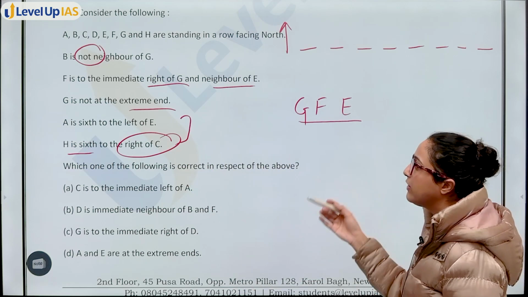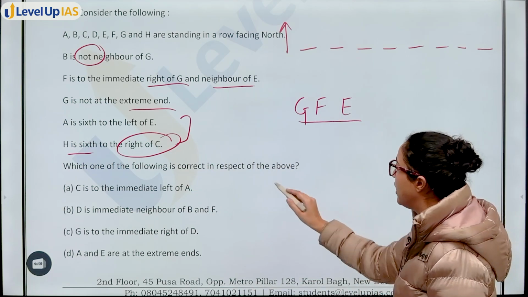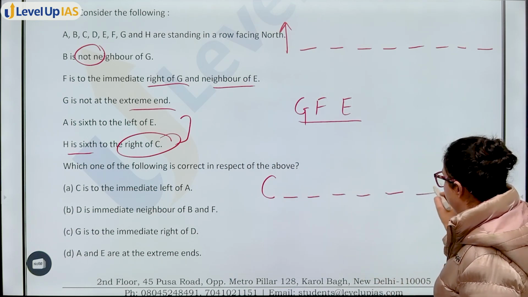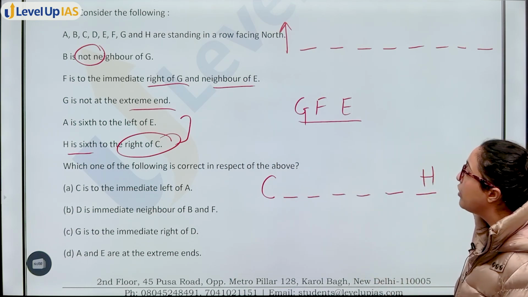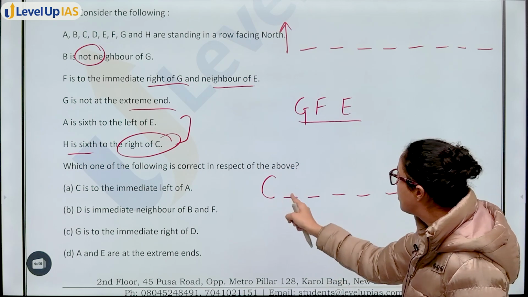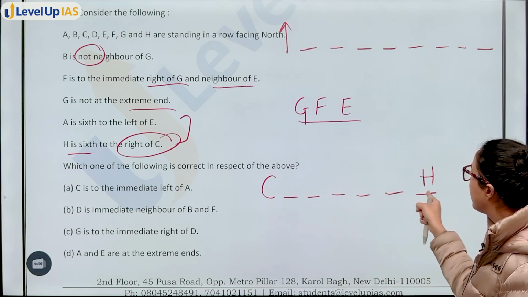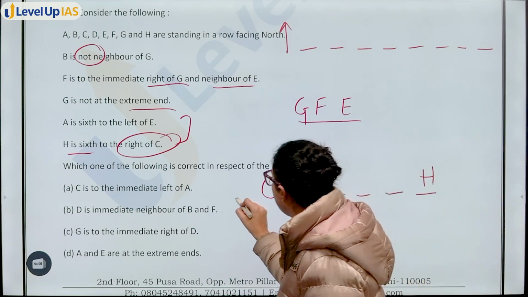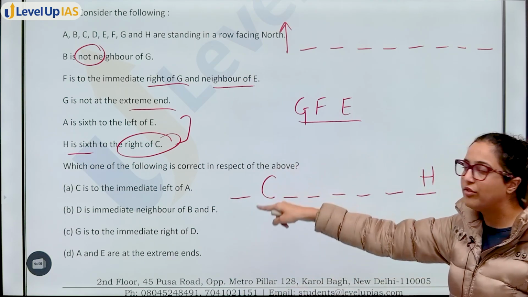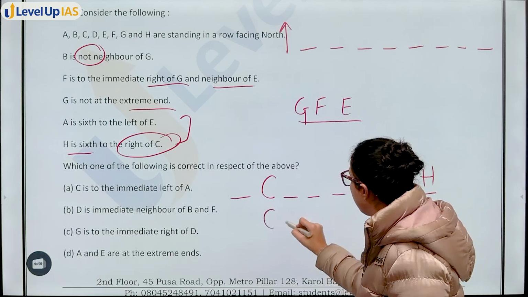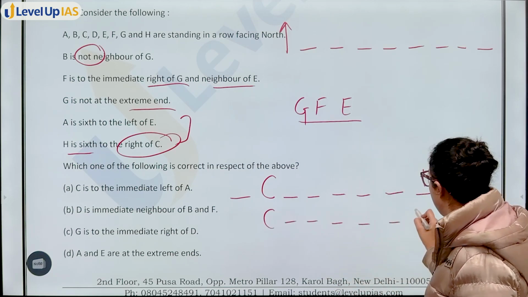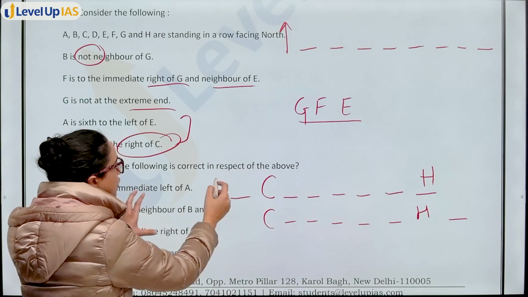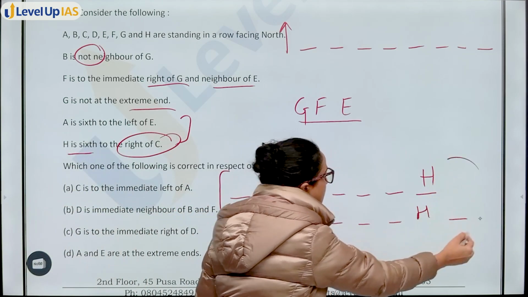H is 6th to the right of C. That means if C is here, H will be here. So in total, how many are done? 1, 2, 3, 4, 5, 6, 7 blanks are there. So you have one arrangement that is एक blank before C. Other arrangement is one blank after H. These are the two possible arrangements that you have.